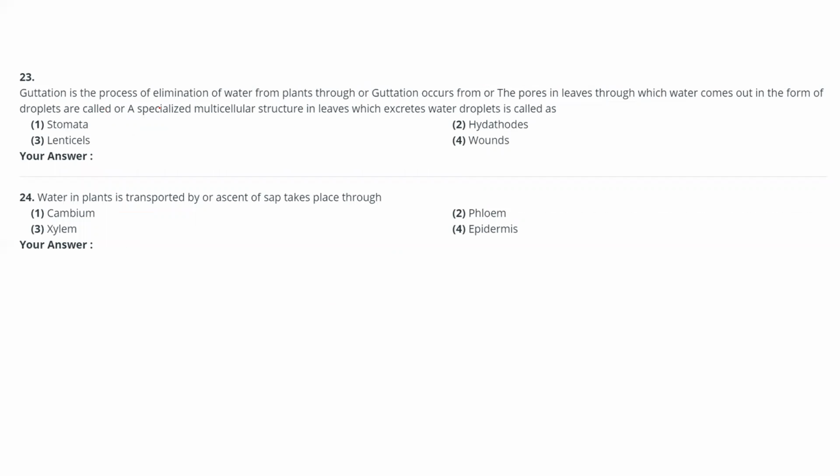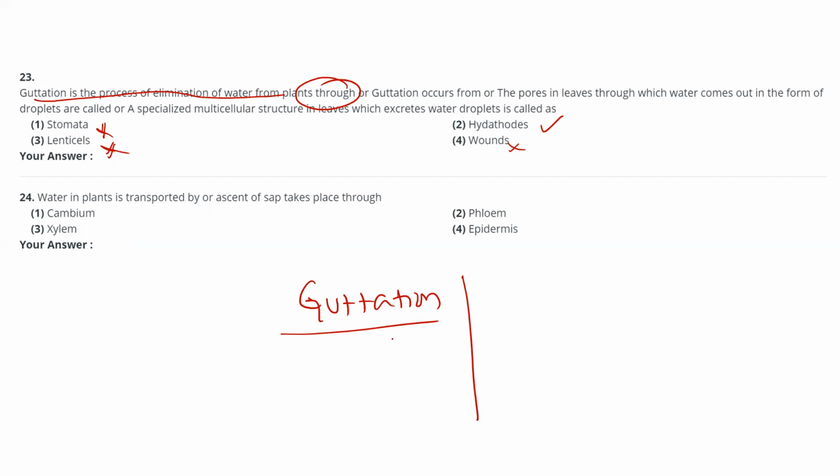Guttation is the process of elimination of water from the plants, not through stomata, not through lenticels, not through wounds, but through hydathodes. In guttation, the water will come out of the plant in the form of droplets, but in transpiration, the water will come out in vapor form, as individual molecules. In a single droplet, many water molecules will be there.